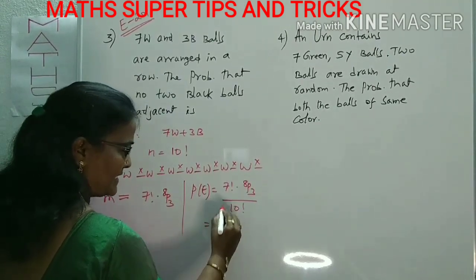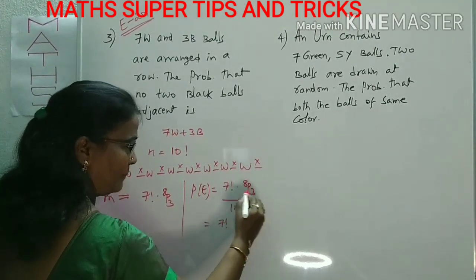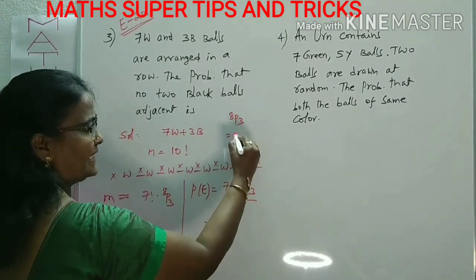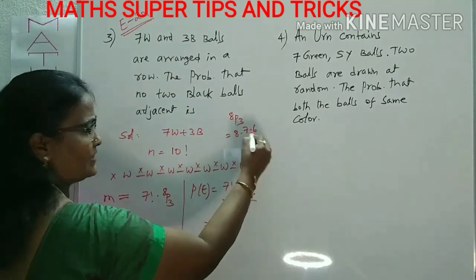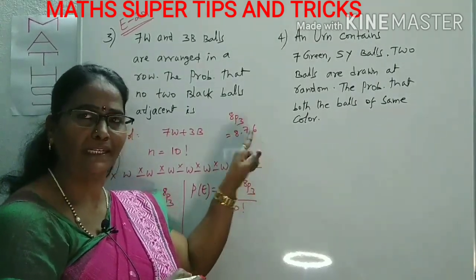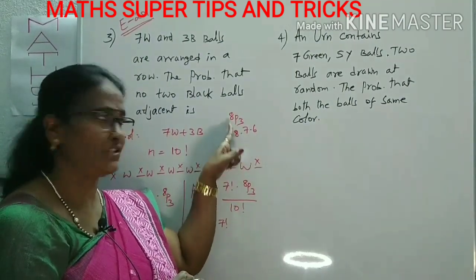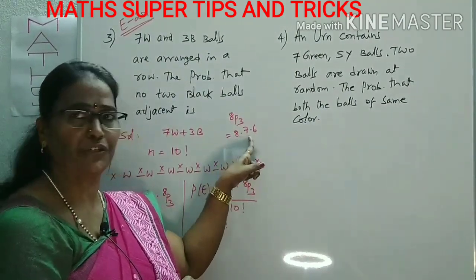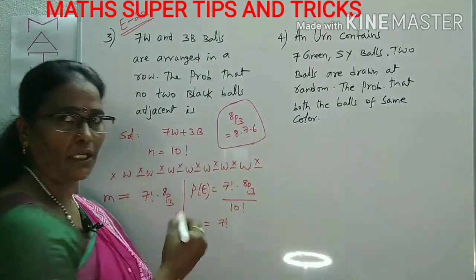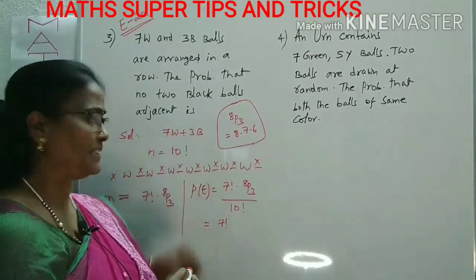Now we write 7 factorial as it is, and 8P3. What is the 8P3 expansion? We write 8, 7, 6, continuous numbers. Don't divide by 3 factorial in the case of P. In the case of C, combinations, we divide by 3 factorial, that is 3 into 2 into 1. You have to remember this expansion. You know it already, but recollect it once again.